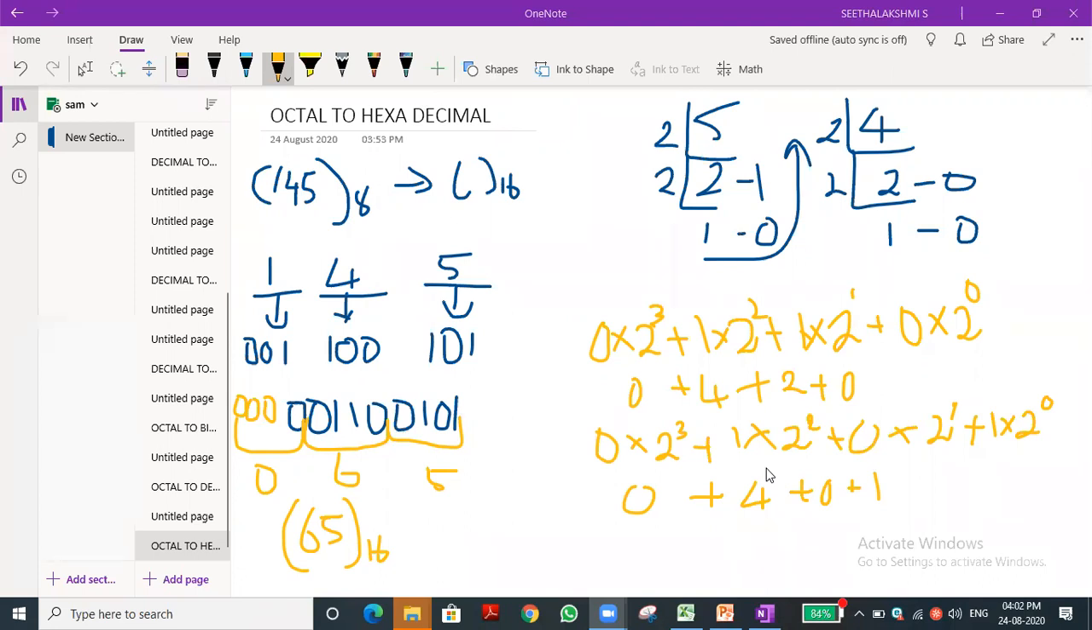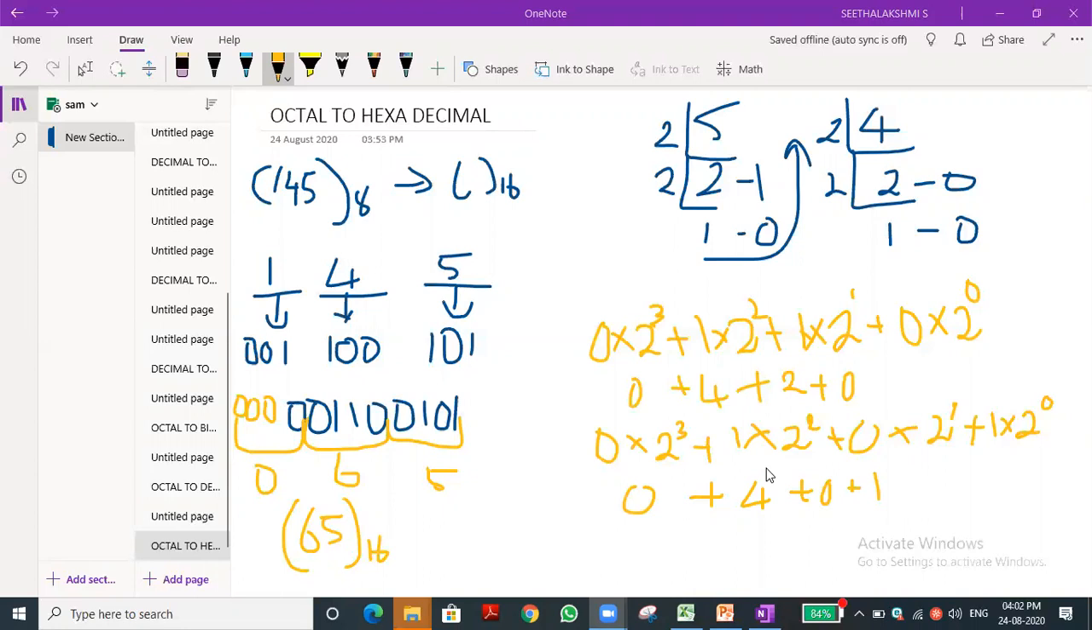Because in future, if you have any doubt, if you write the steps you can easily understand, or else it will be difficult for you. So this is the way we need to convert from octal to hexadecimal. First we need to convert it to binary, then group the binary by 4, then do the conversion from binary to hexadecimal as normal.